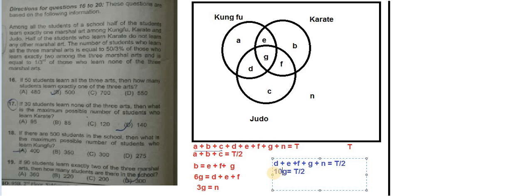It means G is equal to nothing but T by 20, right? G is equal to T by 20. Now let's start solving the question.